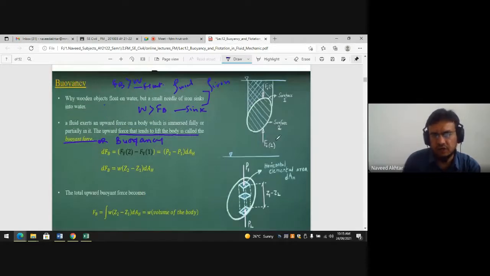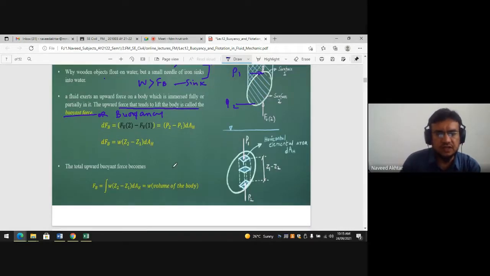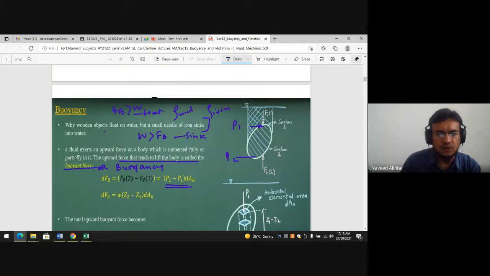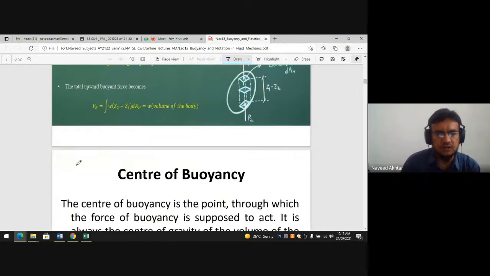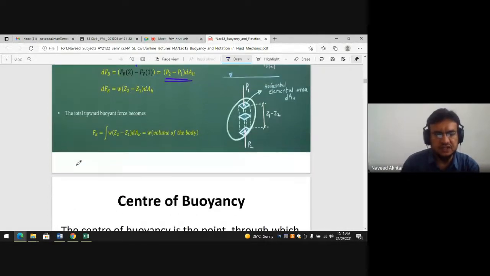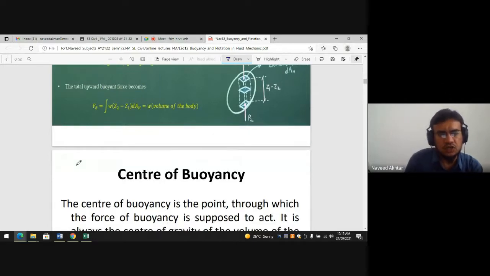The pressure at this point is different from the pressure at this point. So there is a change in pressure in the vertical direction. For the horizontal force, no such effect is there, but for the vertical force or pressure, there is definitely an effect, and due to that the body may float or sink. It depends on the weight density of the body and the weight density of the medium where it is placed. So the total upward force is the buoyant force.